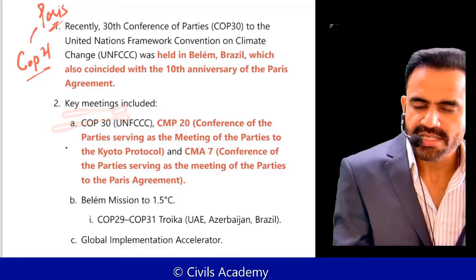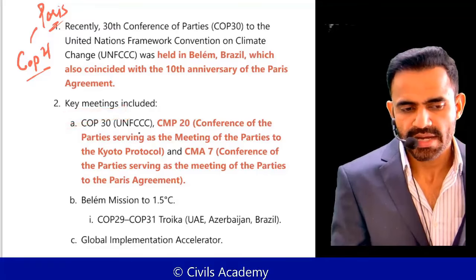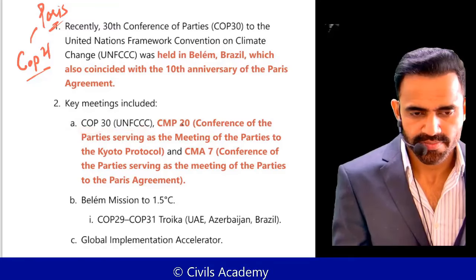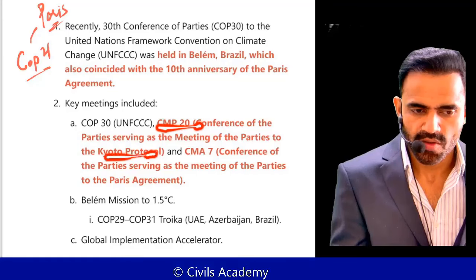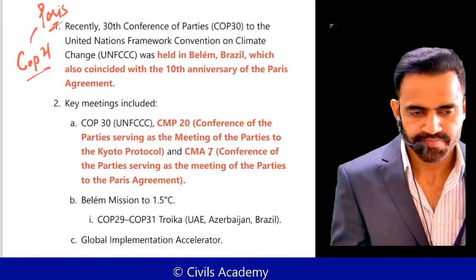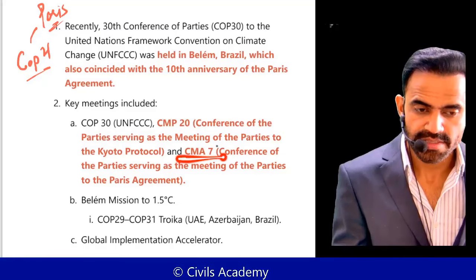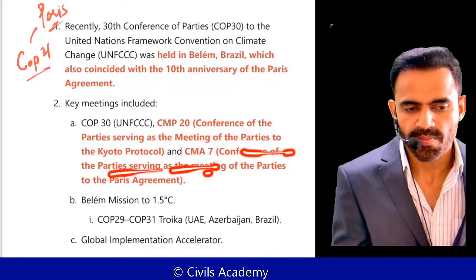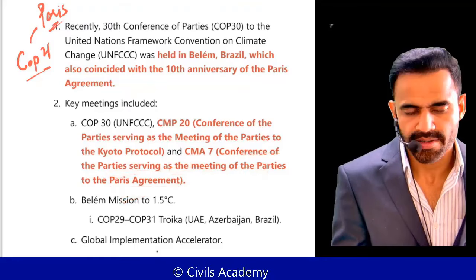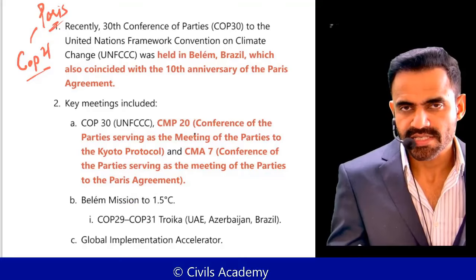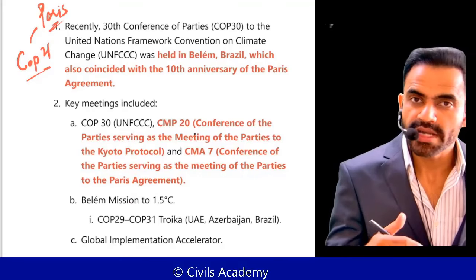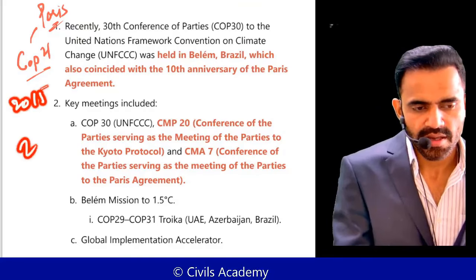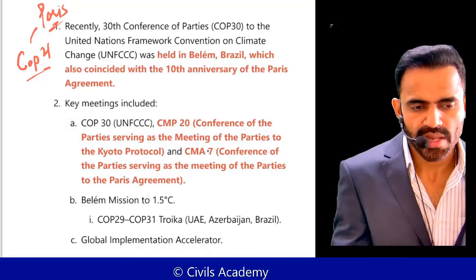What were the major developments or major outcomes? Before that, understand, this was COP30. COP basically refers to Conference of Parties. It was COP20 of the Kyoto Protocol. The same meeting was also CMA7 of the Paris Agreement, that is, the Conference of Parties serving as the meeting of the Paris Agreement. So that means after the Paris Agreement, this was the 7th such meeting. Overall, in terms of duration, 10 years have passed because that was in 2015, and now we are in 2025. Meetings have been 7.